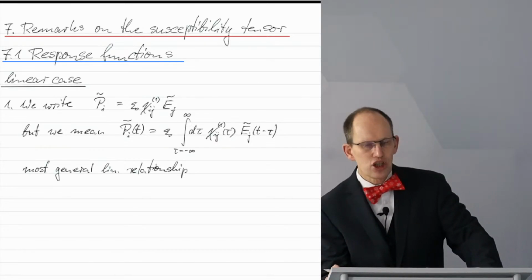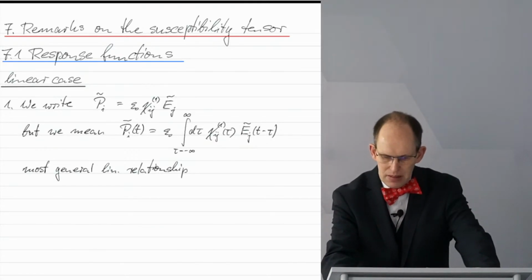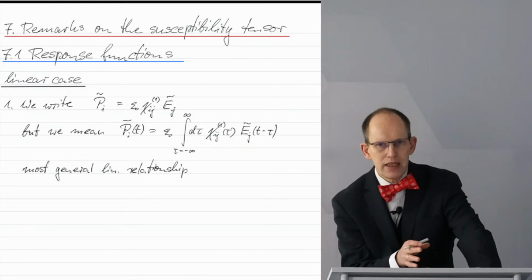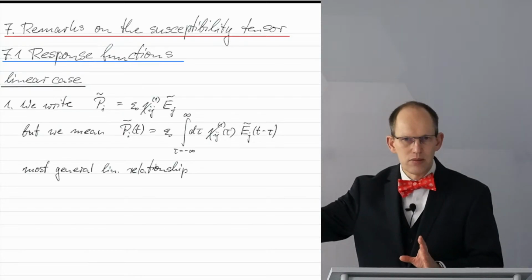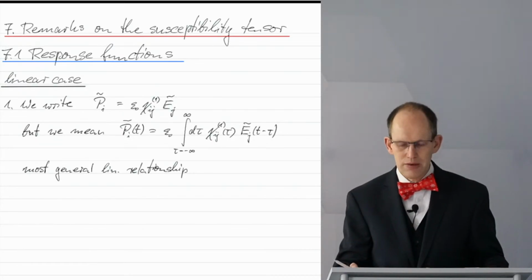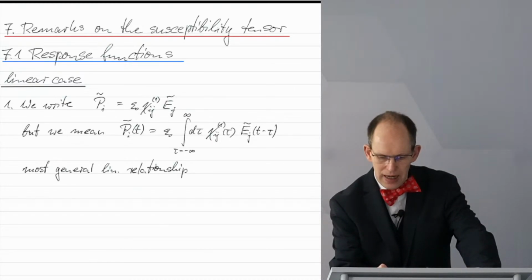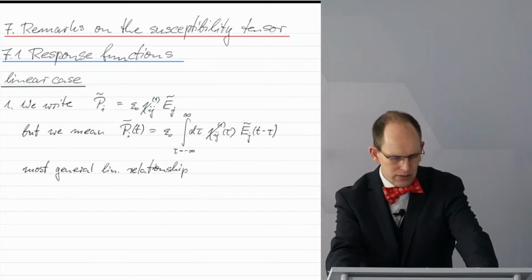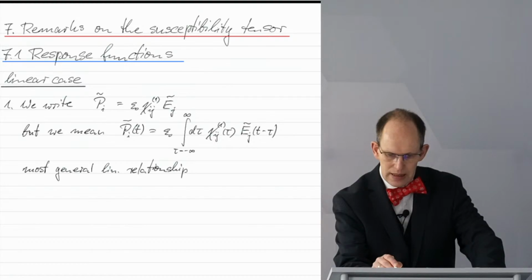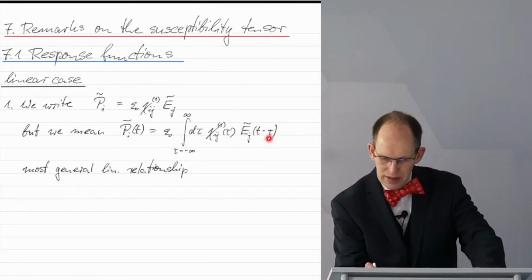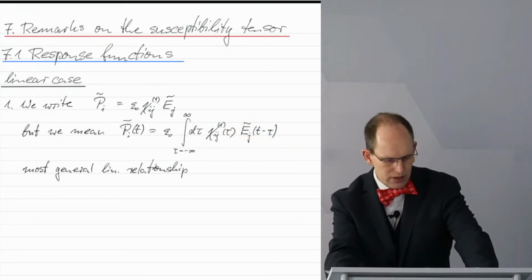Actually, this relationship is already a little bit too general, because it is clear that the polarization now and today can't depend on the electric field tomorrow. So therefore we actually would integrate from tau equal to 0 to infinity. Yeah? Because then, for positive taus, we go into the past for the electric field.